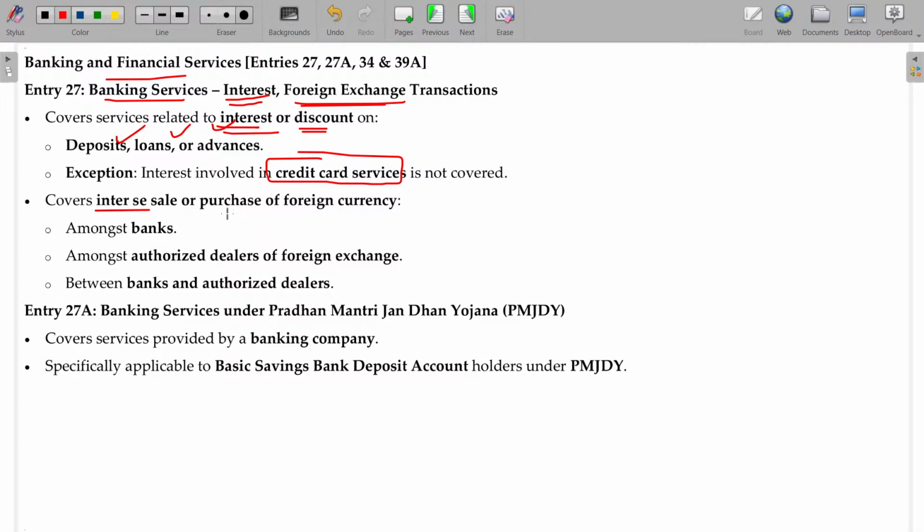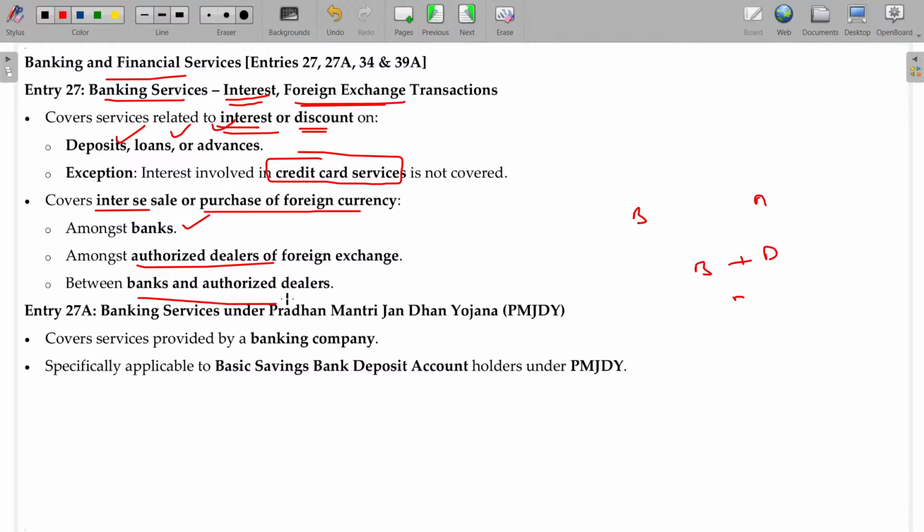It covers sale or purchase of foreign currency. If foreign currency is purchased between banks, a bank purchases foreign currency from another bank, for that GST is not applicable. Amongst authorized dealers of foreign exchange, banks and authorized dealers will not be taxable. So bank to bank, bank to dealer, and dealer to dealer, not taxable.